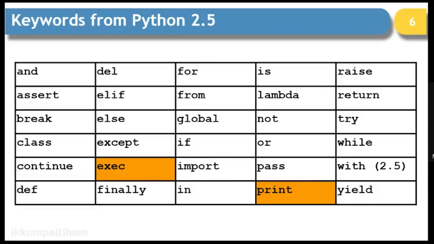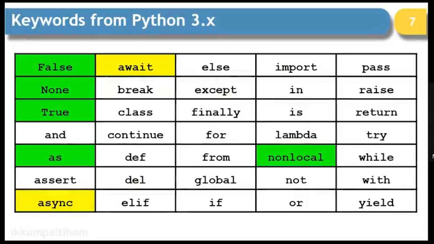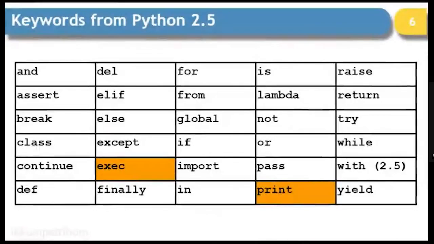After the 2.5 version, this table appeared where print disappeared. Just notice in my earlier table, exec and print are there, and these are 13 numbers. If you count, there are 5 columns and 6 rows, so there are 30 keywords.